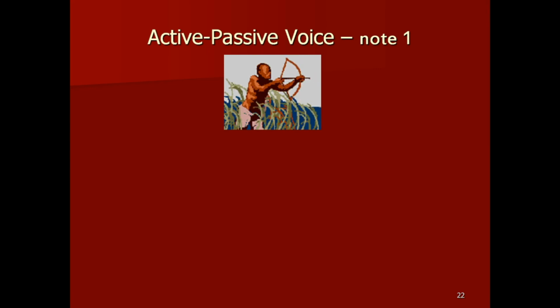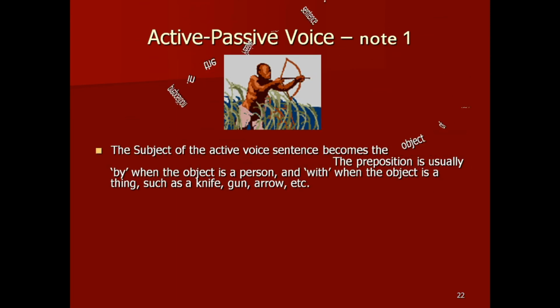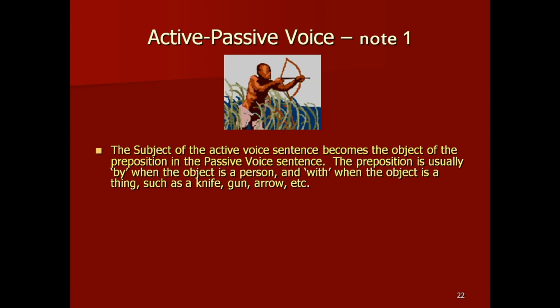Then let's have a look at passive voice note 1. The subject of the active voice sentence becomes the object of the preposition in the passive voice sentence. The preposition is usually by when the object is a person and with when the subject is a thing such as a knife, gun, arrow, etc. Examples, the hunter shot the deer with an arrow. It is clearly illustrated by the above animated picture.